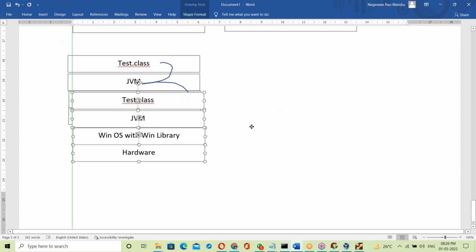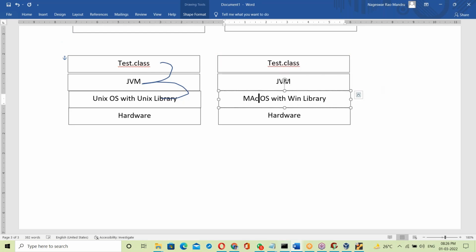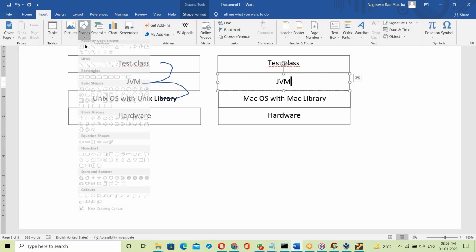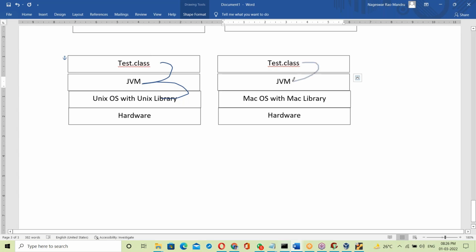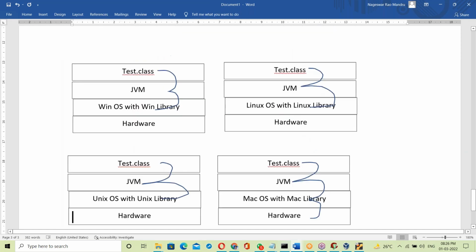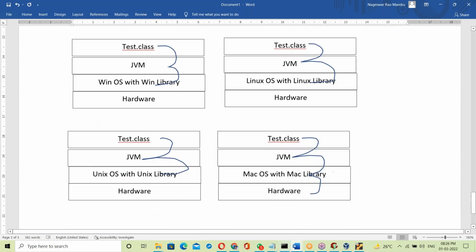Let us take one more platform, Mac OS, with the Mac library. The same happens here. The JVM takes the Test.class file and links it with the Mac OS library, and then it communicates with the hardware components. So what is happening here? The Test.class file is free from any OS library.